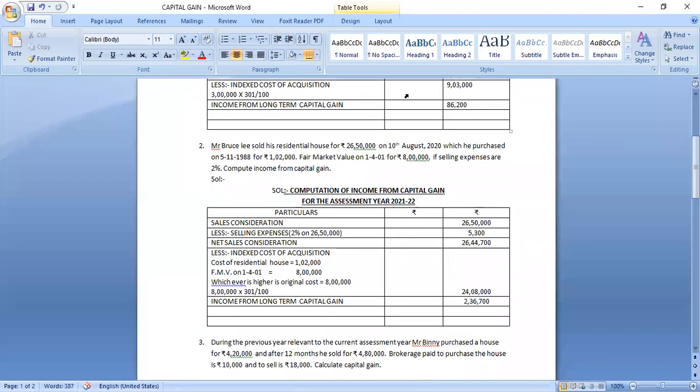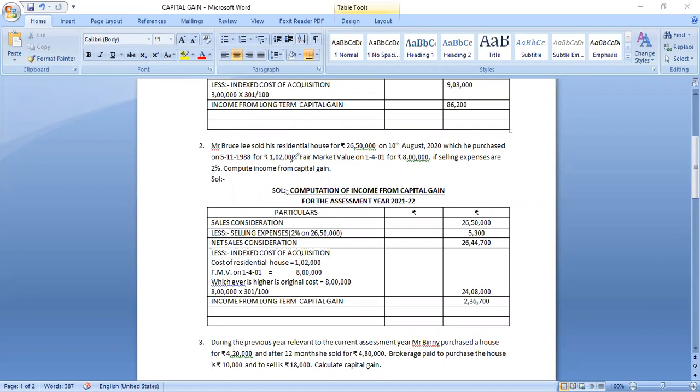Now, Mr. Bruce Lee sold his residential house for 26 lakhs 50,000 on 10th August 2020. This is the sale value, which he purchased on 5th November 1988 for 1,02,000.